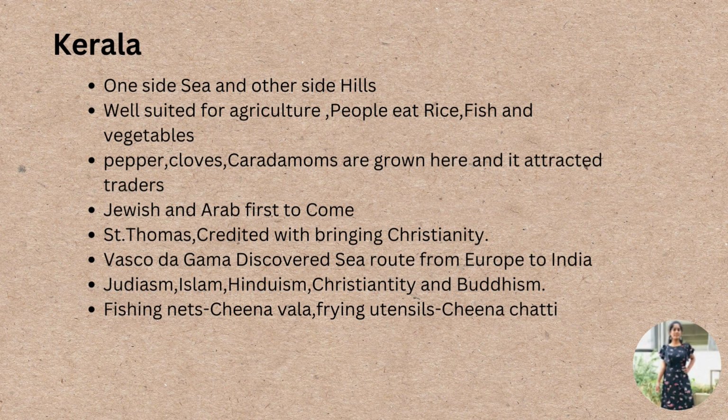Also here people used to use fishing nets. There were so many rivers, and people made fishing a primary source of activity along with agriculture. So people used fishing nets known as china vala, and also utensils used for cooking and frying, known as china chatti, in which the word china was derived from China.